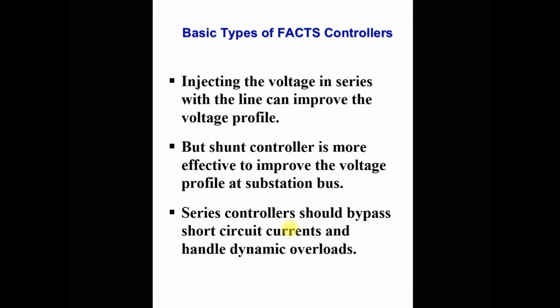So to avoid this, series controller should bypass this short circuit current as well as handle the dynamic overload conditions, because whatever the overload condition, whatever the amount of current is flowing through the transmission line, that current is flowing through the series controller. So this current, like short circuit current as well as in overload condition, is controlled by this series controller.